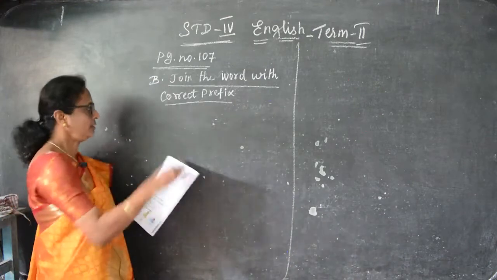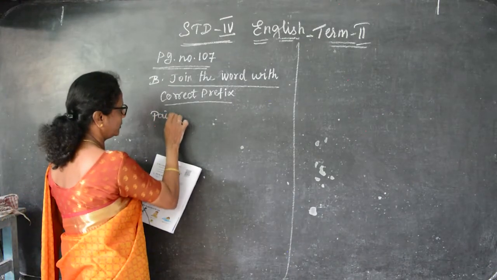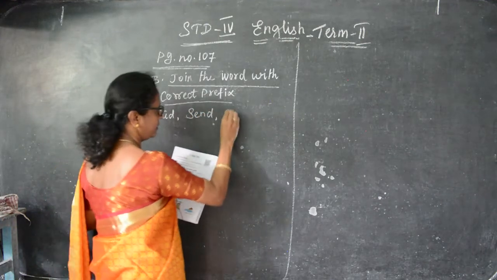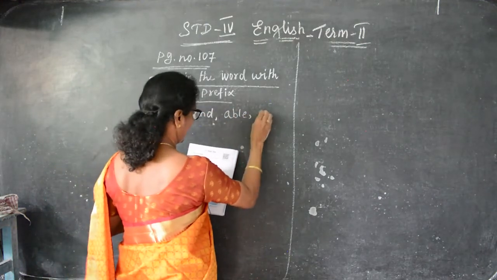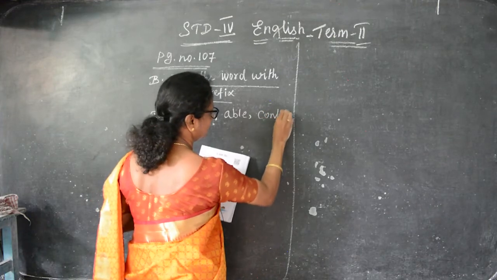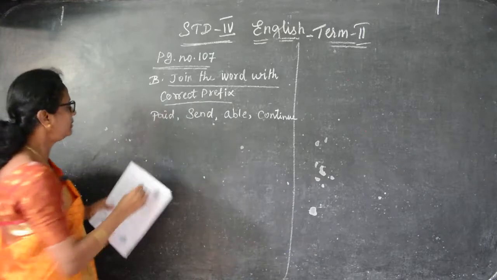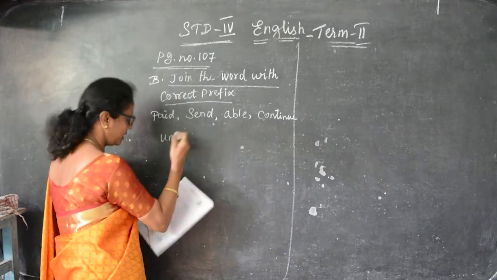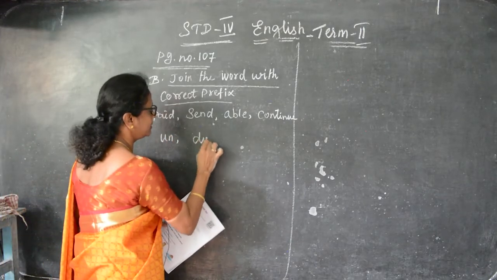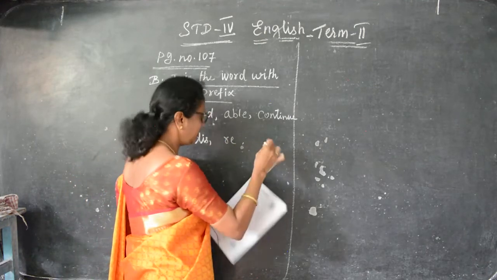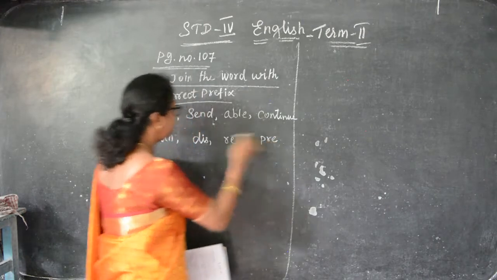Here they are given paid, send, able, and continue. So these four words are given, and down one the un, dis, re, pre. So we have to join the words.